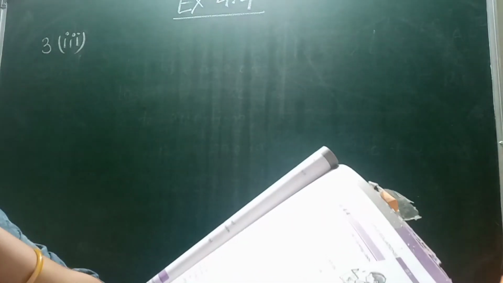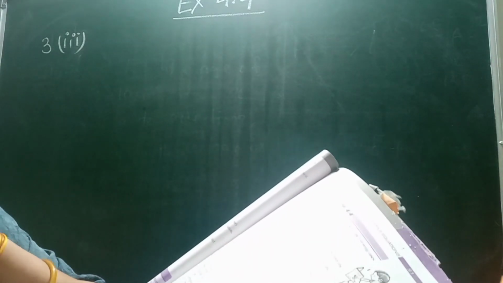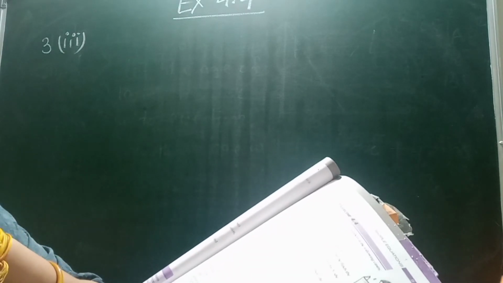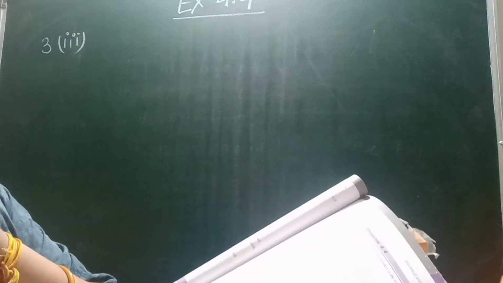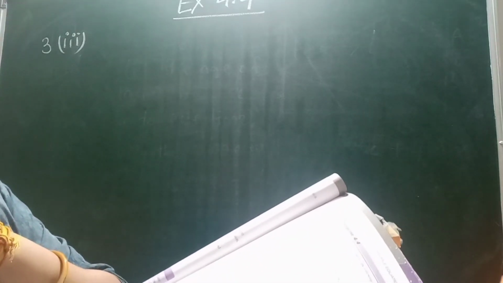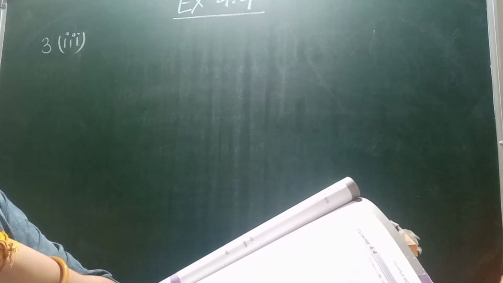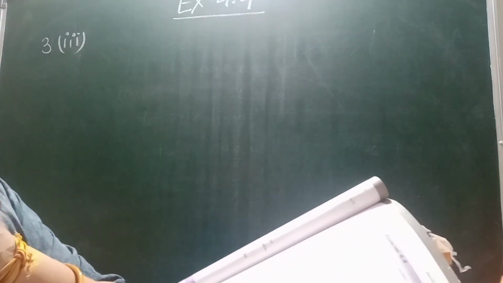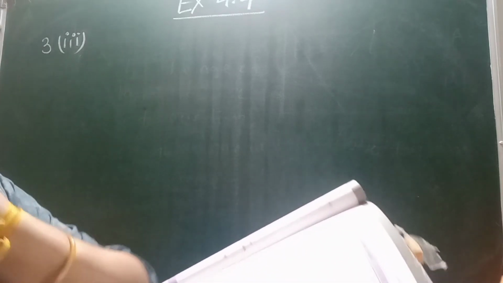Question number 3 of this exercise is: People of Sundargram planted trees in the village garden. Some of the trees were fruit trees. The number of non-fruit trees was 2 more than 3 times the number of fruit trees. What was the number of fruit trees planted if the number of non-fruit trees planted was 77? Read the question once again, students.